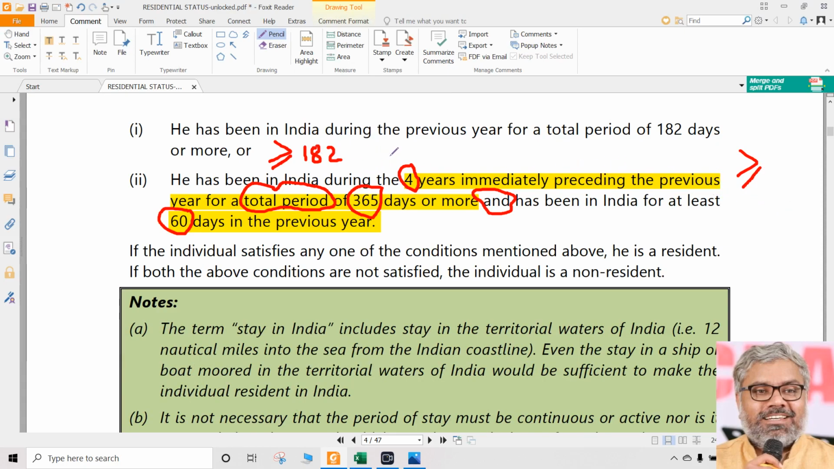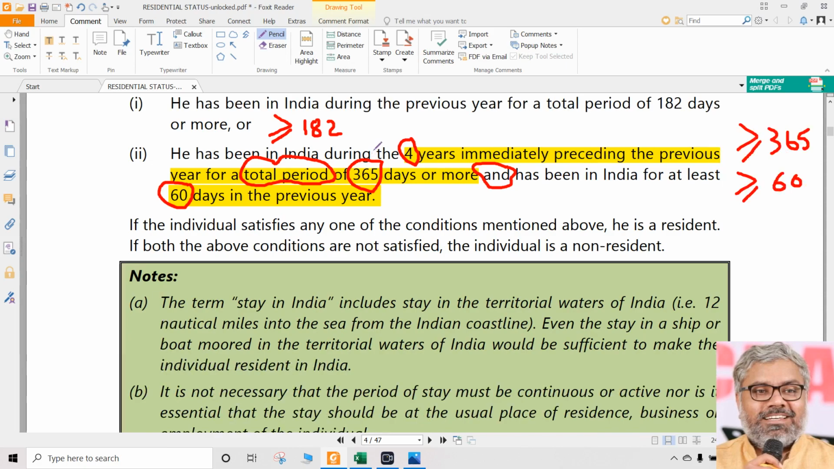Greater than or equal to 182 days, greater than or equal to 365 also, and greater than or equal to 60 also. So in all the three cases it is going to be used as greater than or equal to. But the way or the place where we are checking is not the same. So greater than or equal to 182 days, in 1 year only, directly we will come to know. Whereas 60 is something related to the previous year.